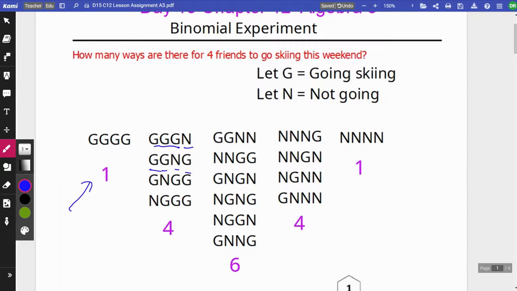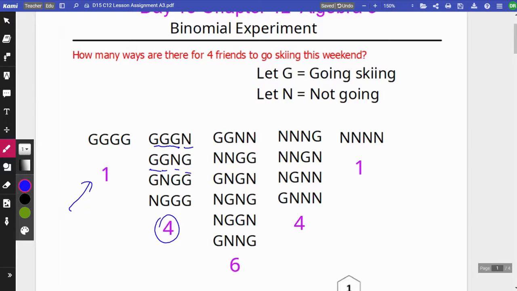So it's still 3 people. You can see the different arrangements of the person not going. The person not going could be the second person, or the first person, and that is all the possible ways for 3 people out of the 4 to go. There are 4 total possible ways.